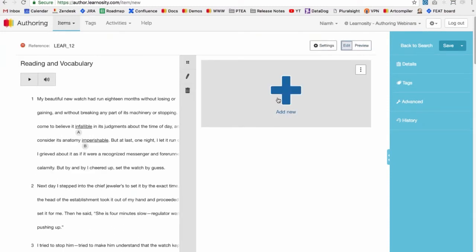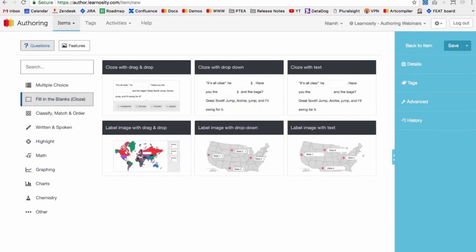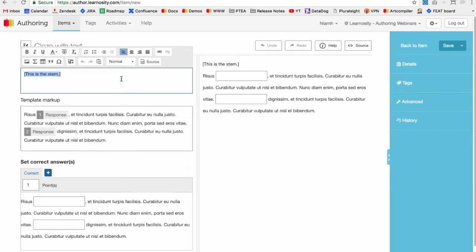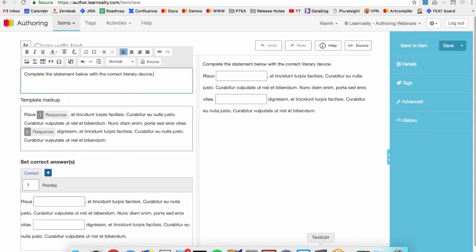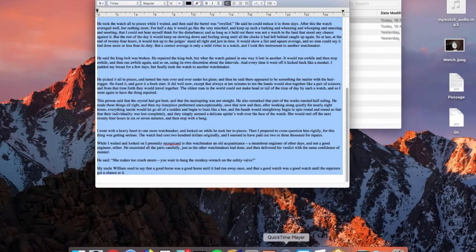First, we'll add the cloze text question. So we'll click add new. We'll go to the fill in the blanks cloze section of our question templates and we'll select cloze with text. So in the compose question area, we'll enter some instructions for the student. We'll just say, complete the statement below. Okay, so I just have some text ready here and I'm just going to copy and paste it in just to save a bit of time.